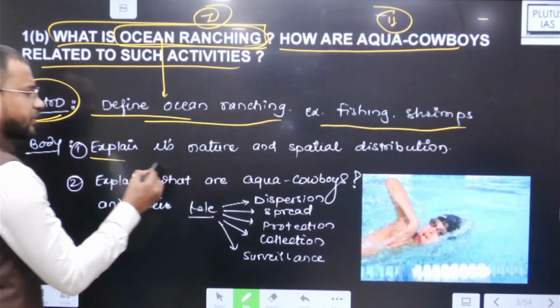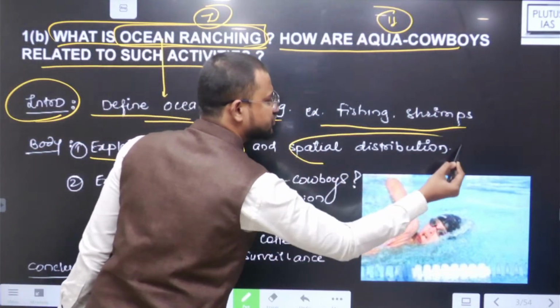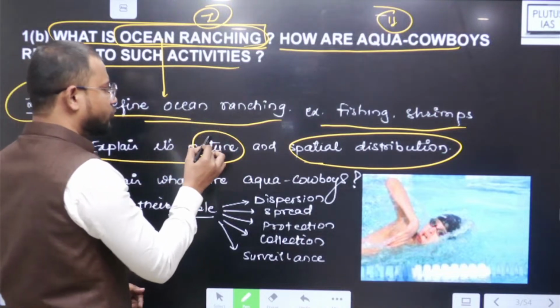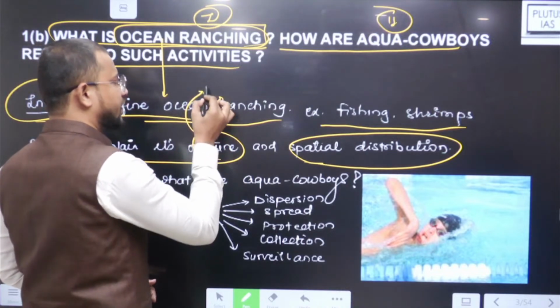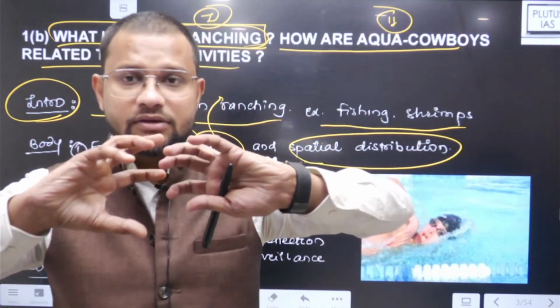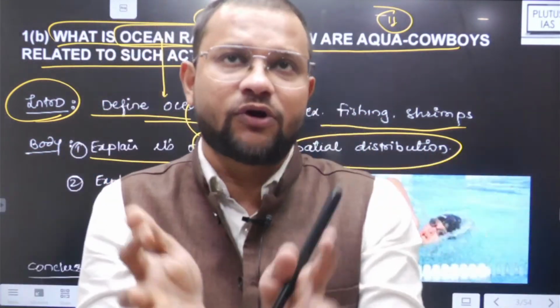Then explain its nature and spatial aspects. Now what is its nature? That is what you have to write, how it is supposed to work. For example fishing: in fishing what will you do is collect fish seeds, then suppose they are to be treated for the time being, right?